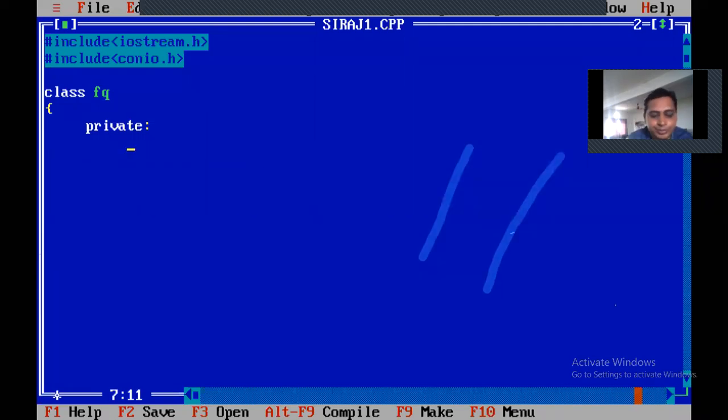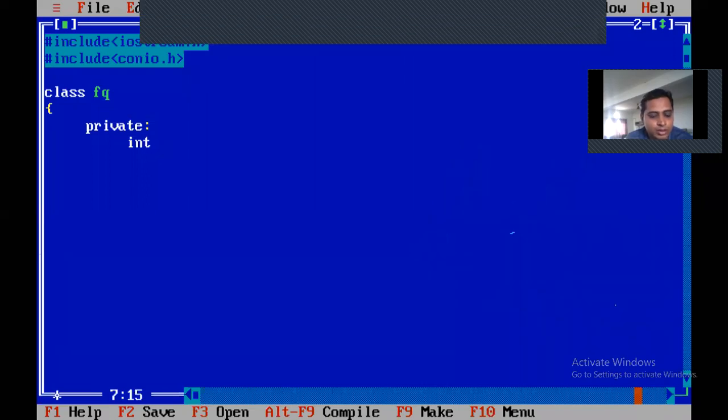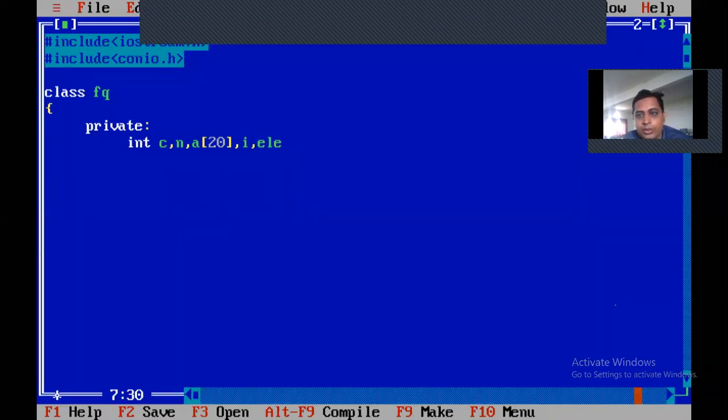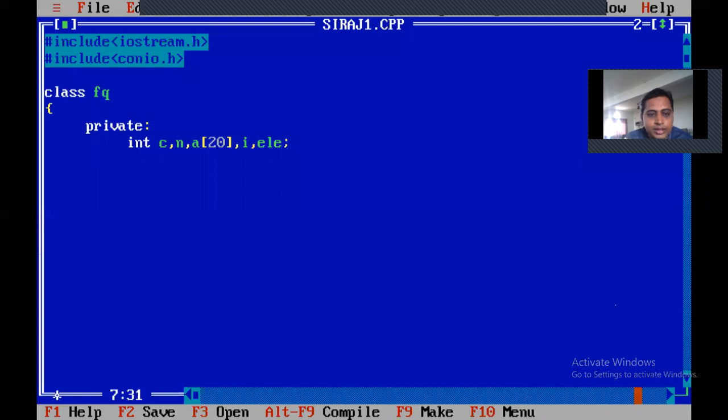Then you write int. What variables you have: C, N, A of 20, then I, then ele. These are your variables. Okay. Don't scratch anything on the screen. Enter.